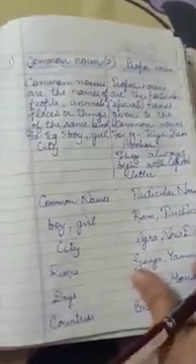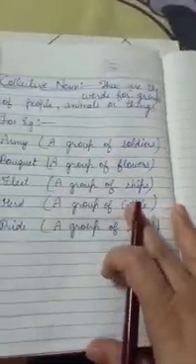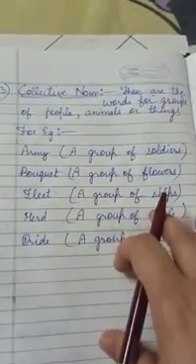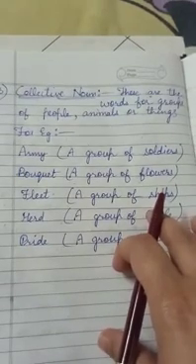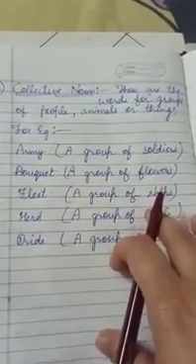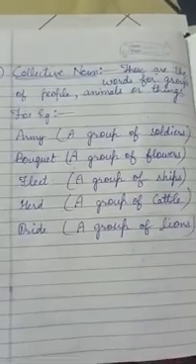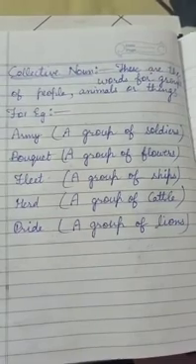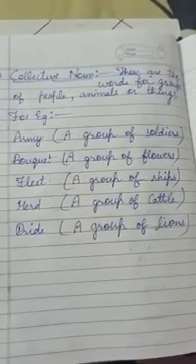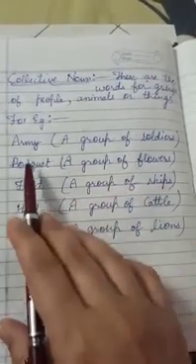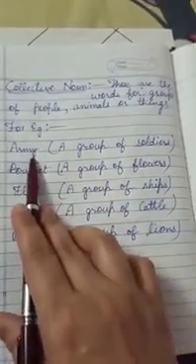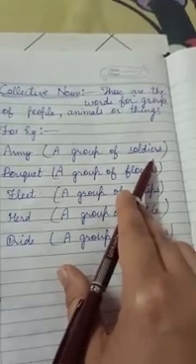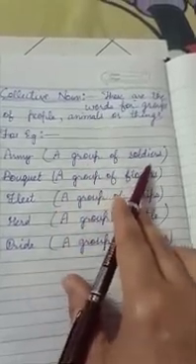Next we will do collective noun. Collective nouns are the words for group of people, animals, or things. Collective nouns are for the groups of people, persons, animals, or things, not for a single person or animal, but for the groups. For example, army. Army is a collective noun because it is a group of soldiers, not a single soldier, but group of soldiers.